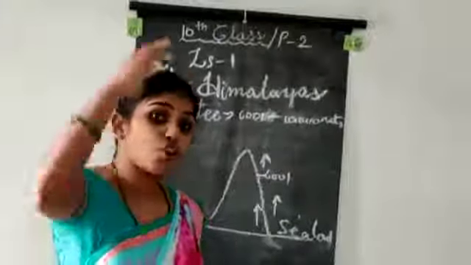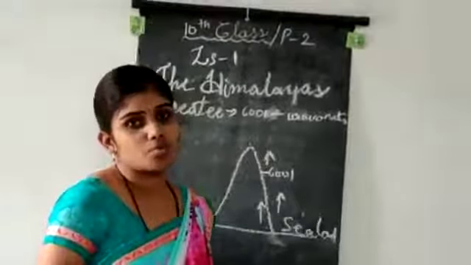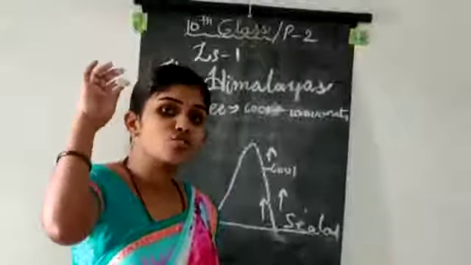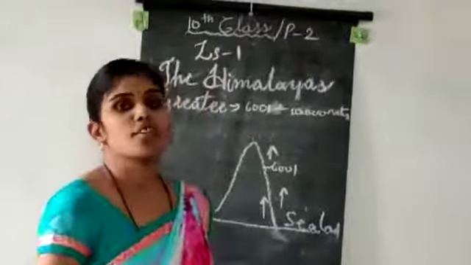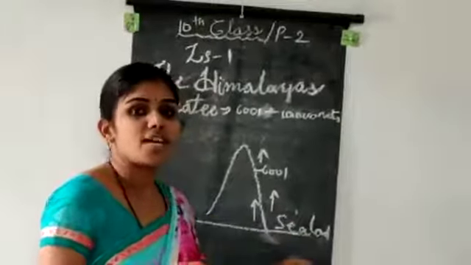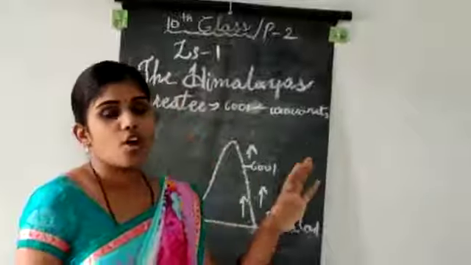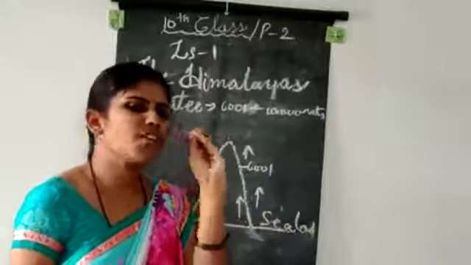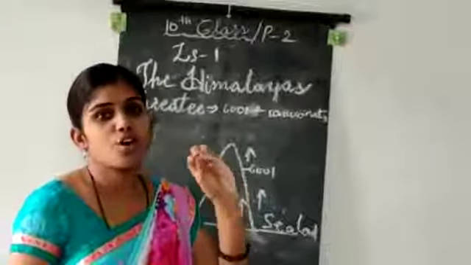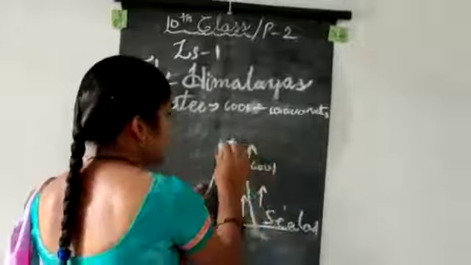So that's why the top of the mountains is covered with ice and snow. That's why ice and snow cover the top of the Himalayas. In rainy time, or when a little bit of sunlight falls on the top of the Himalayas, the snow covering the top will melt and flow down.